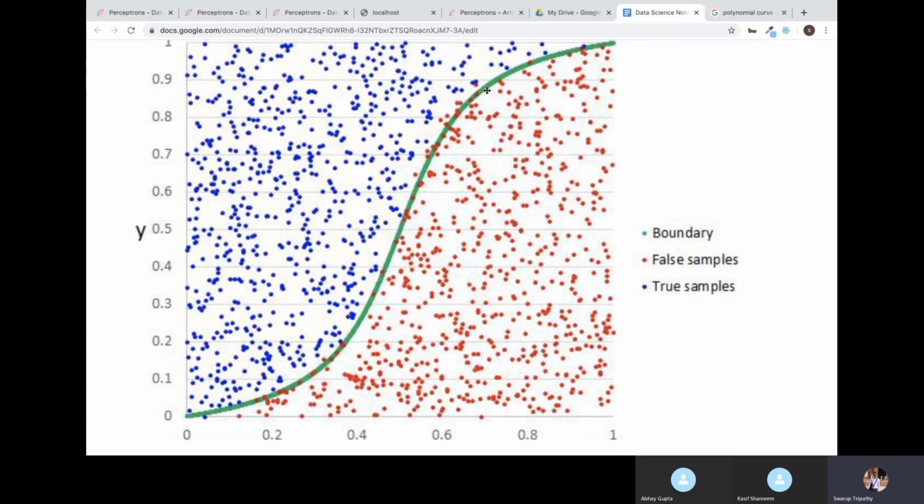The line might change its orientation a little bit, and based on that, we have calculated the probability for each of these values. It says if it is red, it is of one category, and if blue, it is of a different category.